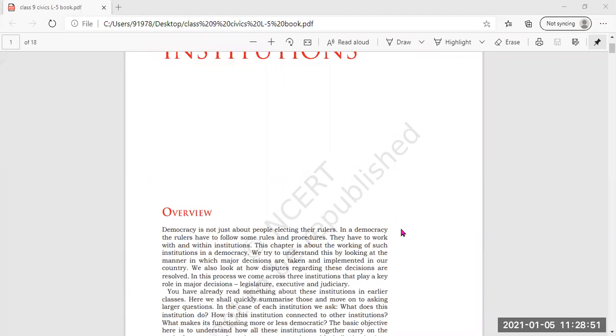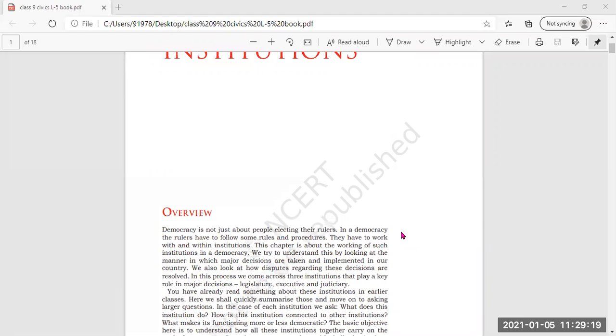It can get reduced or increased, but any state definitely needs a government. If proper government is not there, then there will be anarchy, meaning the ruler will frame the rules and regulations according to his own wishes for his own benefit.